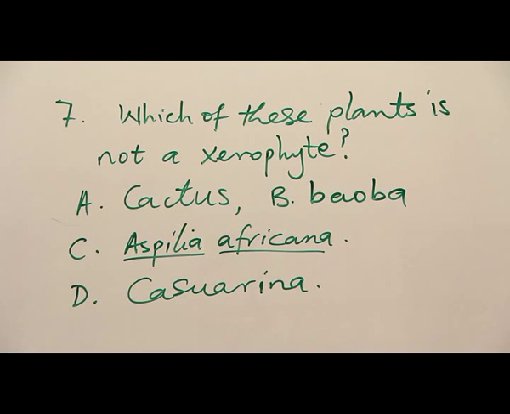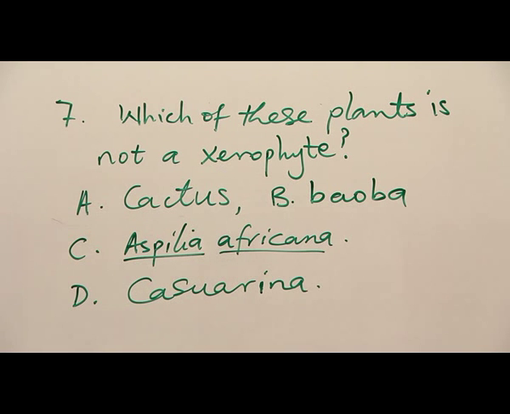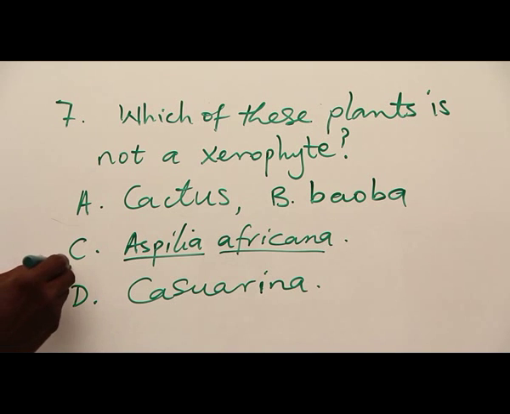Number 7. Which of these plants is not a xerophyte? A, cactus. B, baobab. C, Aspilia africana. And D, casuarina. A xerophyte is a desert plant. So the only one that cannot be a desert plant here is Aspilia africana. You just have to know examples of plants in the desert to be able to answer questions like number 7. Our answer to number 7 is C.